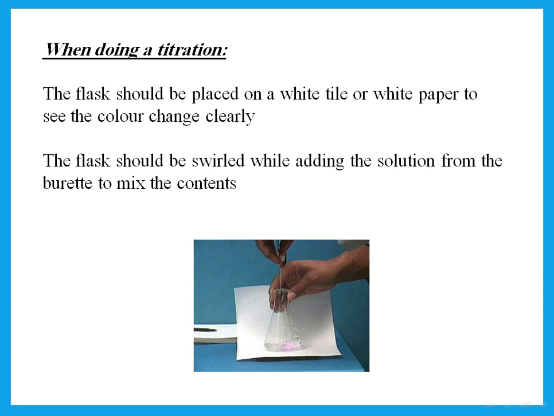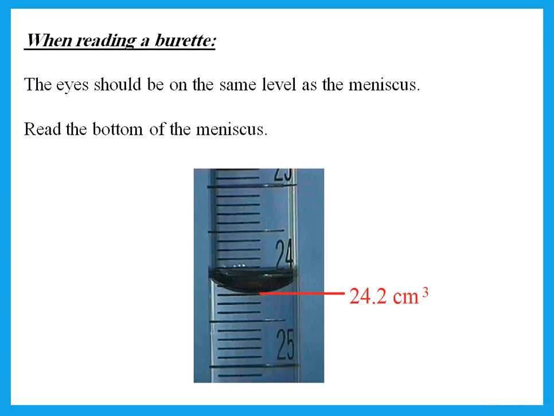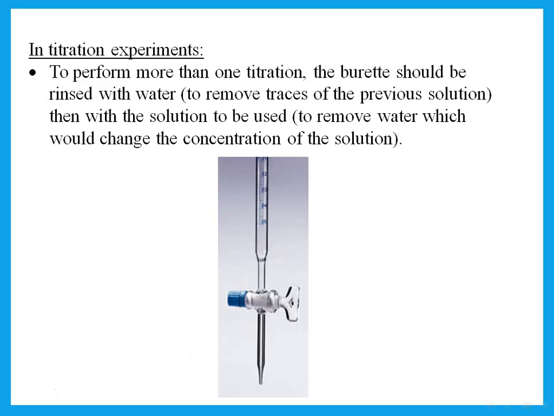Well, the flask should be swirled while adding the solution from the burette to mix the contents. And then when you read a burette, you should know that your eyes should be on the same level as the meniscus. Where is the meniscus? The meniscus is that bottom part of that bent surface of the liquid. So we read the bottom of the meniscus in order to get the volume.